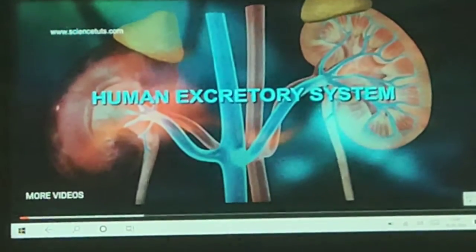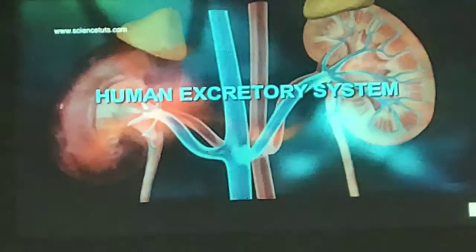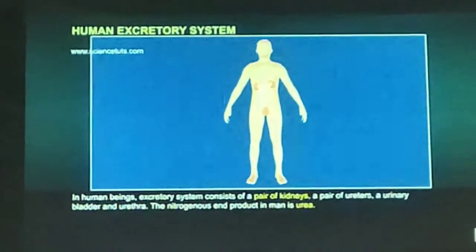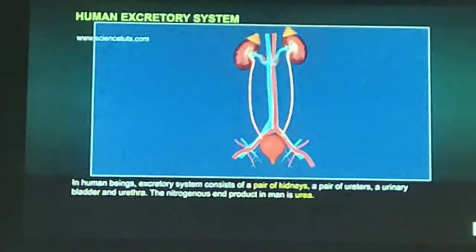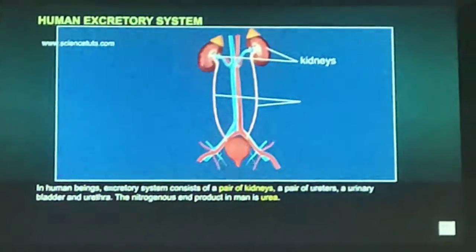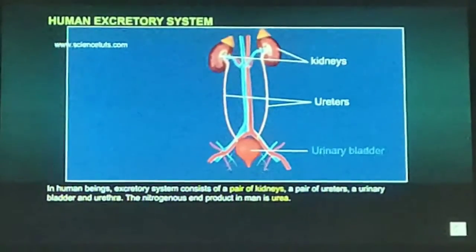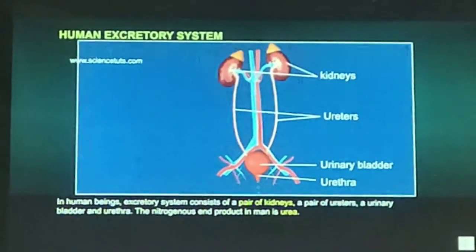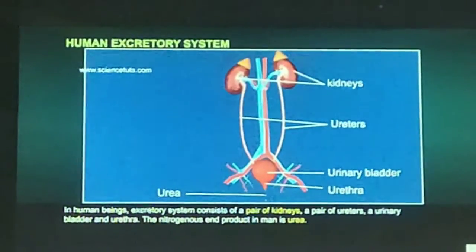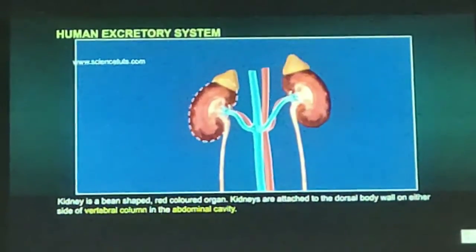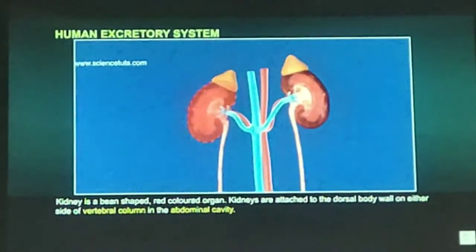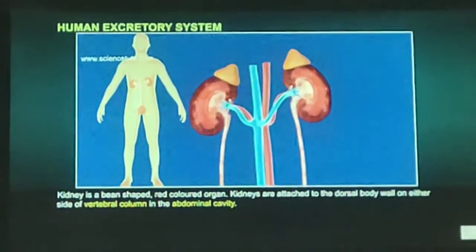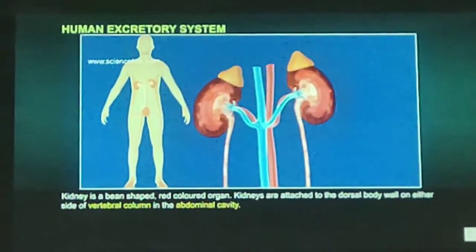Now, the excretory system in human beings. The excretory system of human beings includes a pair of kidneys, a pair of ureters, a urinary bladder, and a urethra. Kidneys are located in the abdomen on either side of the backbone. It is a bean-shaped, red-colored organ.